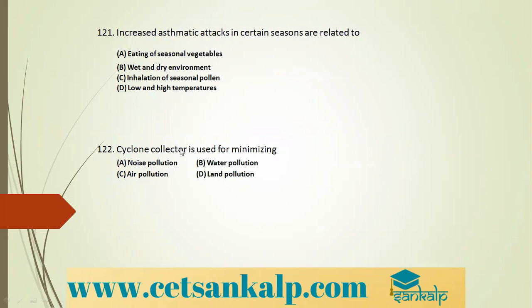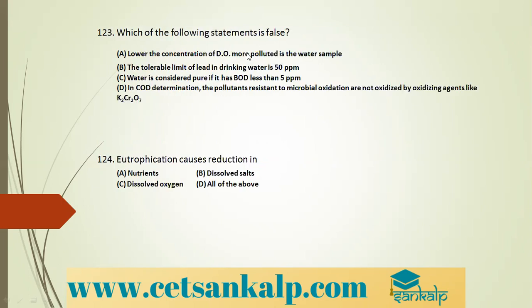Next, cyclone collector is used for minimizing. Cyclone collector is used for controlling particulate pollution, which ultimately minimizes air pollution, because particulates are what? Mist, fumes, dust, all these are nothing but particulates. They cause air pollution. So the cyclone collector is used for controlling the particulate pollution, so that ultimately controls the air pollution.